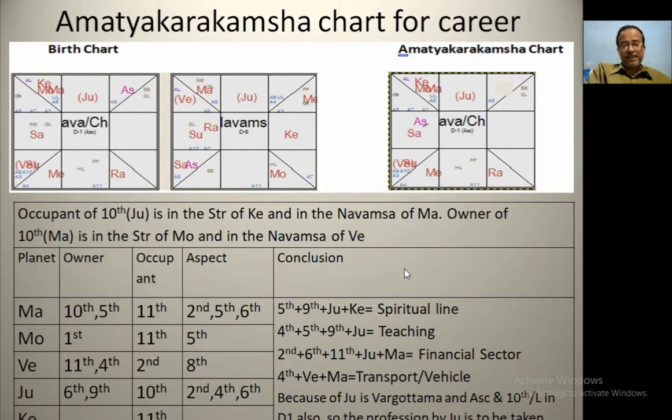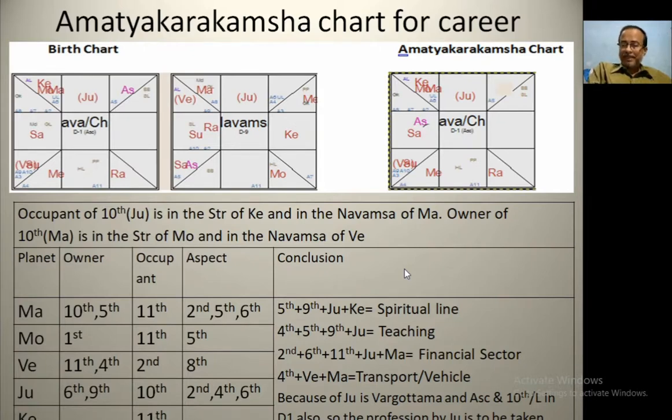Mars, owner of 10th and 5th, is in 11th and aspects 2nd, 5th and 6th. Moon, owner of ascendant, placed in 11th, aspects 5th. Venus, owner of 11th and 4th, placed in 2nd, aspects 8th. Jupiter, owner of 6th and 9th, placed in 10th and aspects 2nd, 4th and 6th. Ketu is in 11th. So, what is the conclusion?